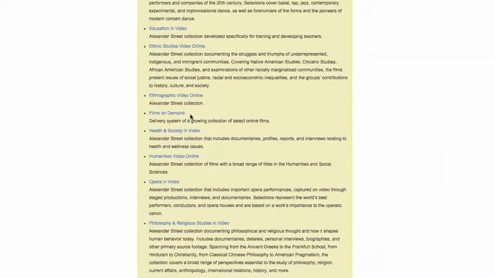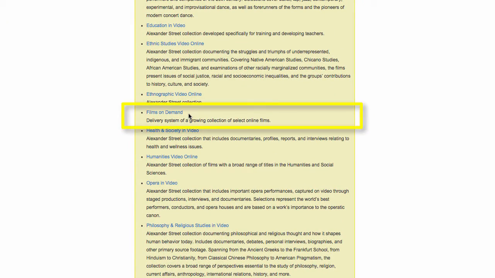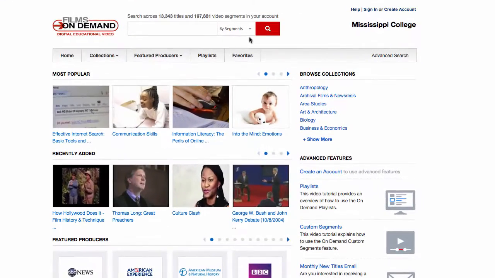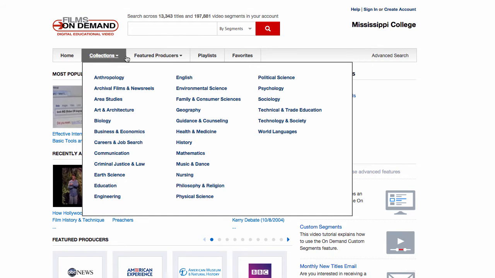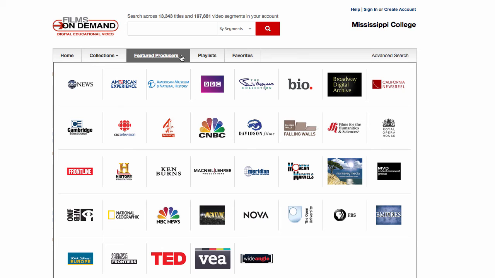Back on the Streaming Video LibGuide, the next video database we'll look at is Films on Demand. Within Films on Demand, you can use the top search box to conduct keyword searches of individual video segments or clips, video titles, and entire transcripts. Another way you can search is to select the Collections menu to browse by subject, or the Featured Producers section to search by producer. Many on this list of producers will be familiar to you, like PBS, BBC, and TED.